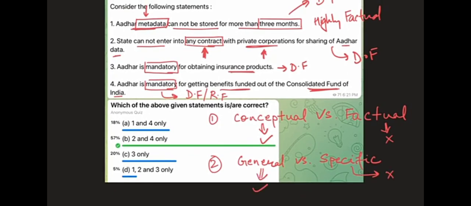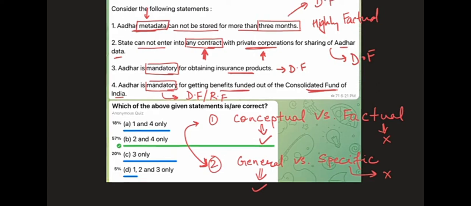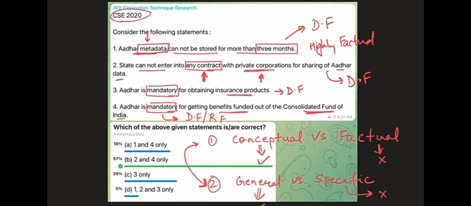So these two rules are very similar. Basically, if the question wants you to select the correct option, conceptual statements have a higher likelihood of being correct compared to factual, and general statements have a higher likelihood of being correct compared to specific statements. Coming to this particular question, all of these 4 statements are very factual statements, they seem to be deep facts or random facts, but we have to pick amongst these statements